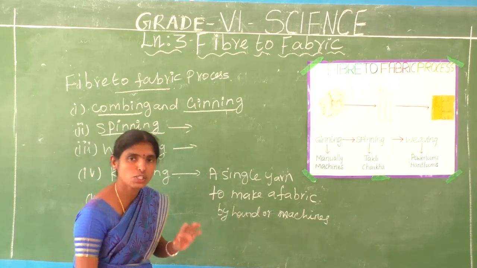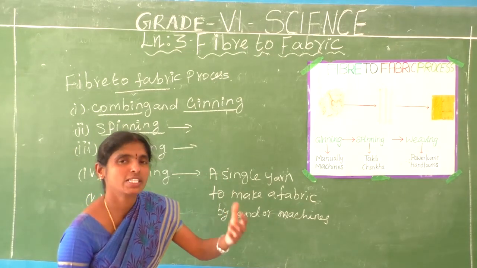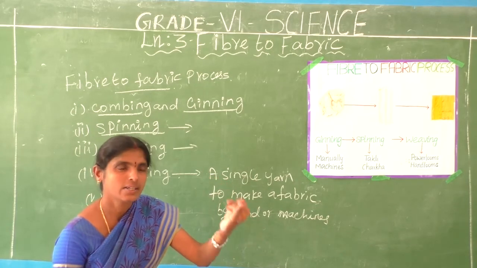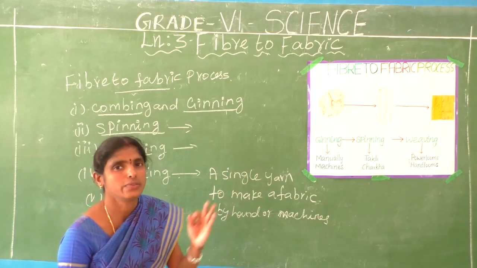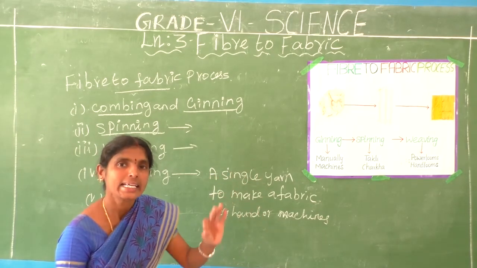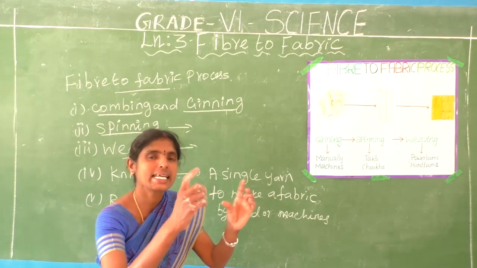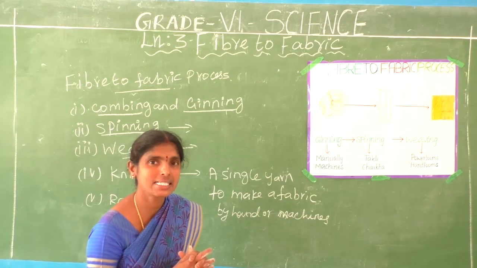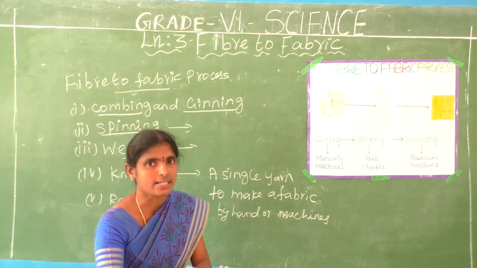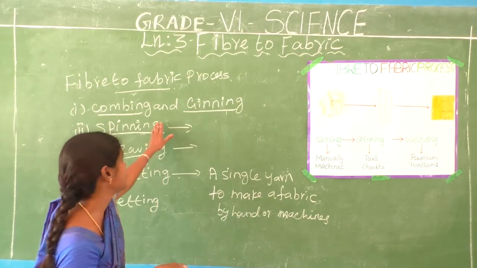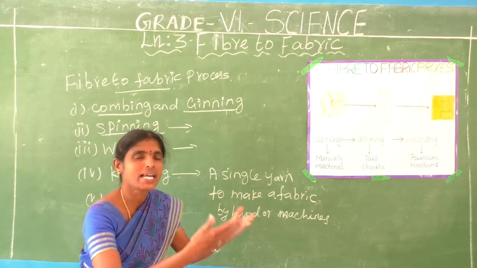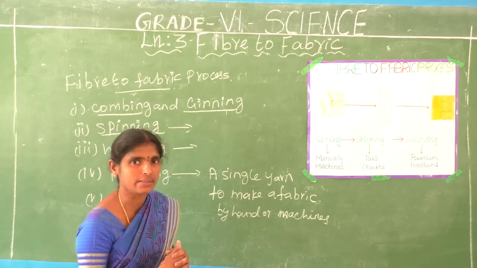Some processes are involved: ginning, spinning and weaving. Ginning means separating the seeds from the cotton. This process is called ginning, done by machines or manually.